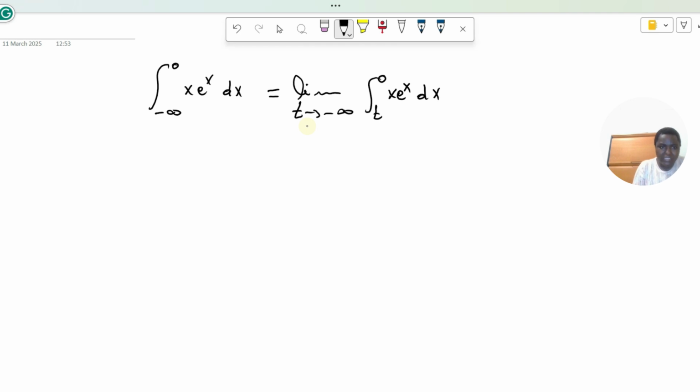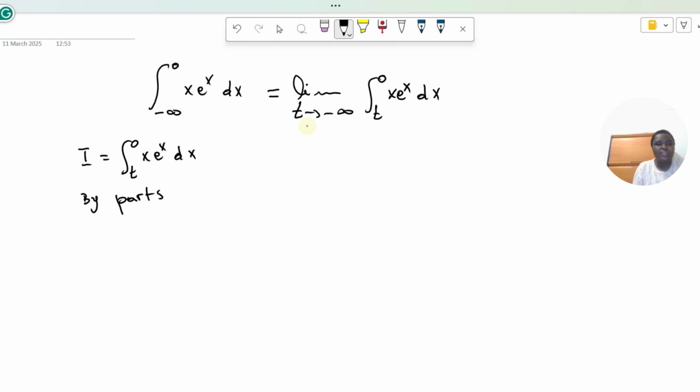Let's suppose that we have this integration from t to 0 of x e power x dx. Let's first compute this. To do this kind of integration, we compute it by integration by parts. Do you remember how to compute integration by parts?